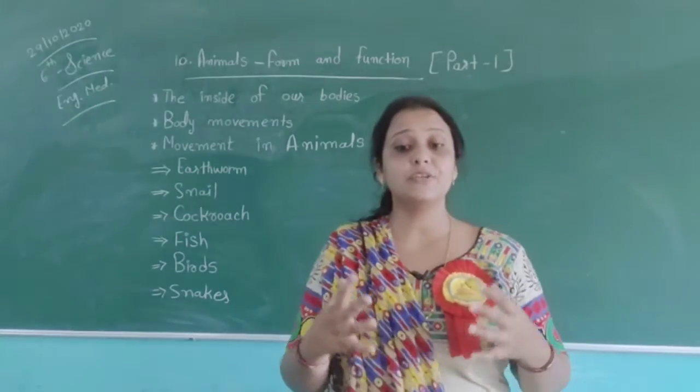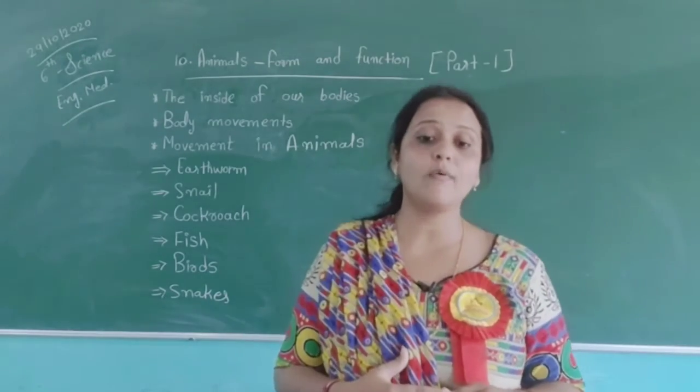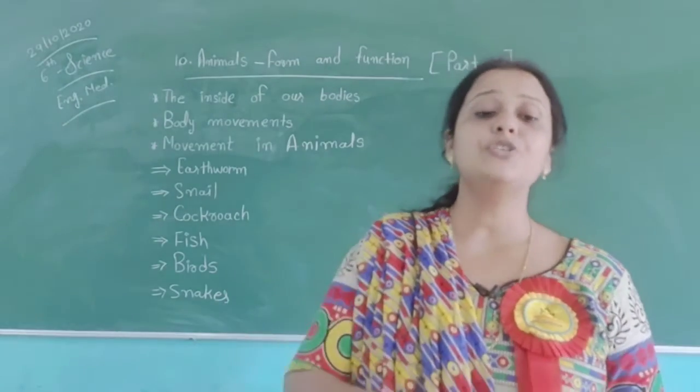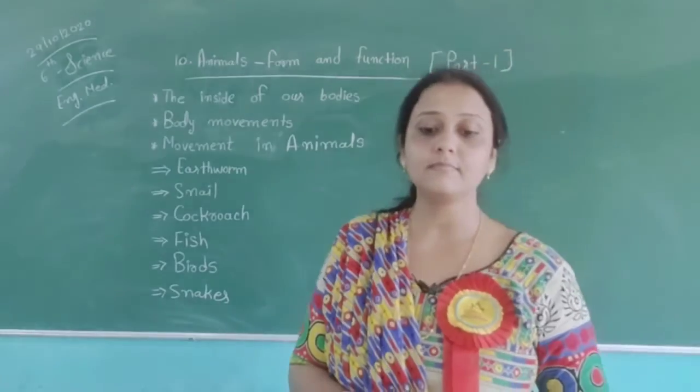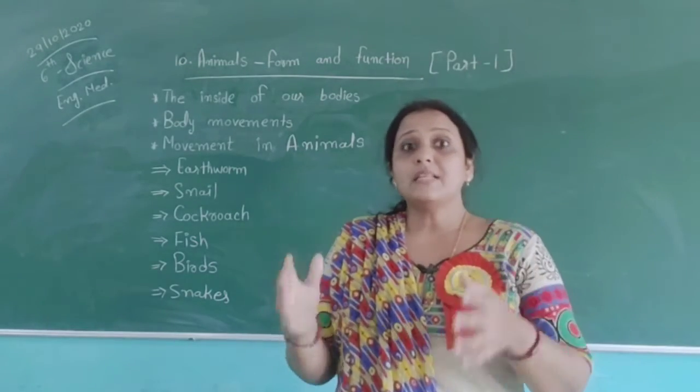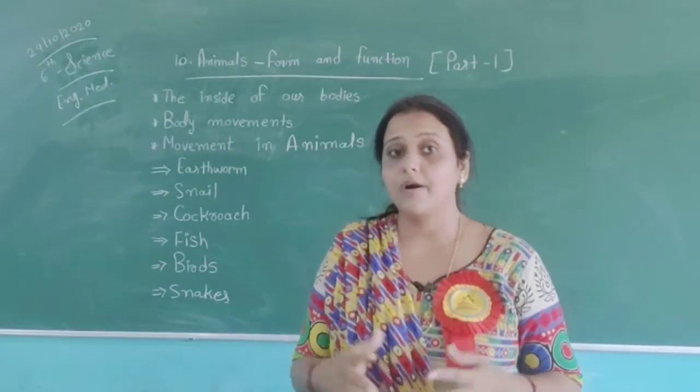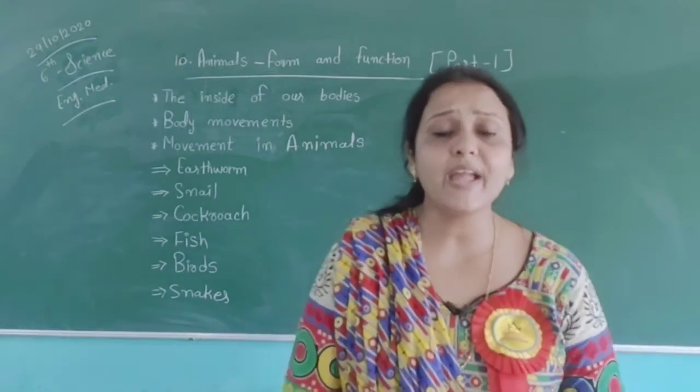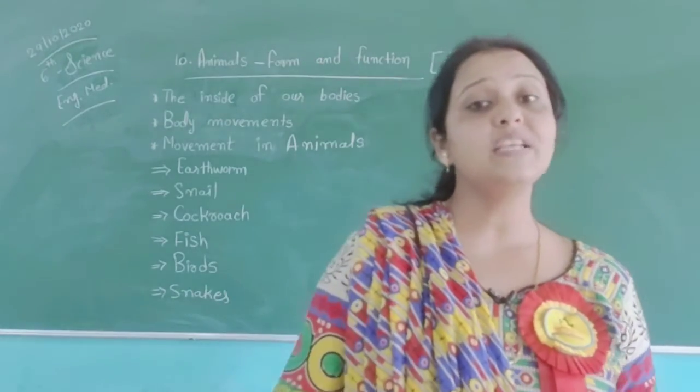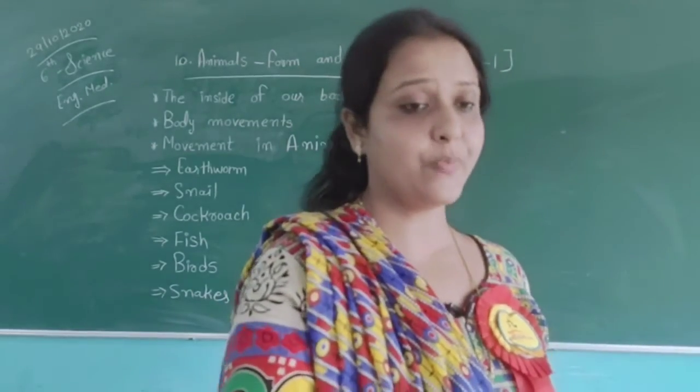Different body parts are used in the act of moving from one place to another. You can also observe around us that we have lots of examples of these animals. For example, a human being.